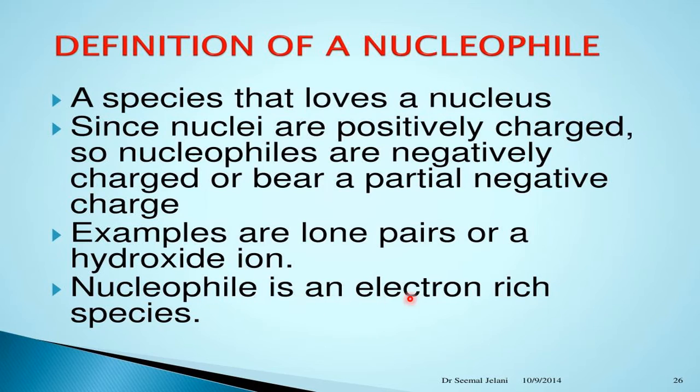A nucleophile is an electron-rich species. They have more electrons, because when the minus charge is there, that indicates they have more electrons. So they love the plus charge. Or if the nucleus demands negative charge, they will attack on the nucleus. Something will happen, some electronic transaction, and the reaction completes.